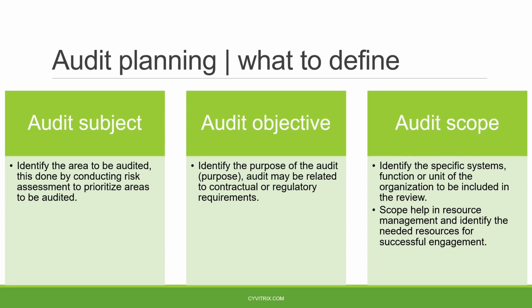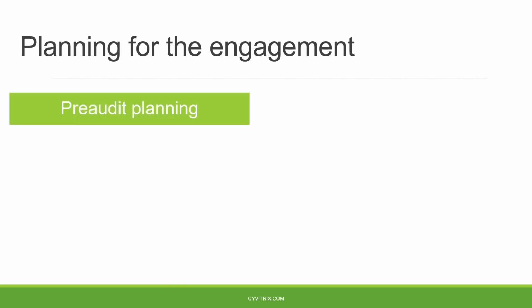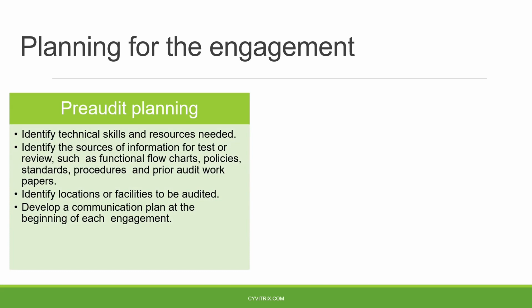After clearly defining the subject, objective, and scope, we go to the actual pre-audit planning. In the pre-audit planning, we identify the required technical skills and resources, like we need people who are familiar with network security, subject matter experts in a particular type of system, because these people will be utilized during the audit engagement. They will utilize their knowledge and skills in order to test and evaluate these systems. We also identify the sources of information for the review, such as flowcharts, policies, and standard procedures.